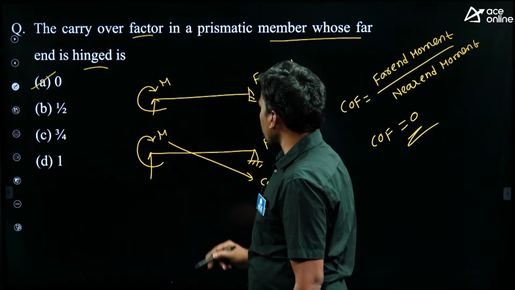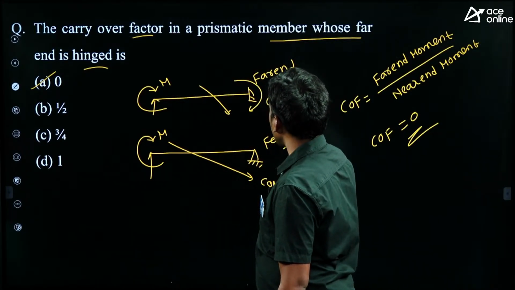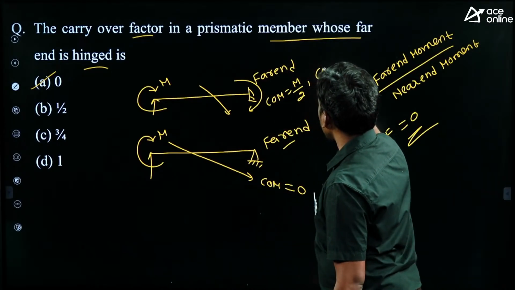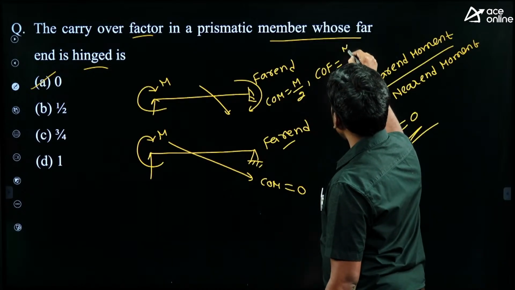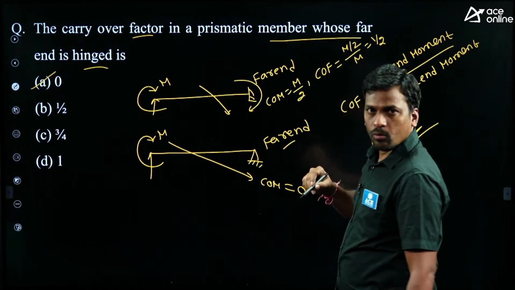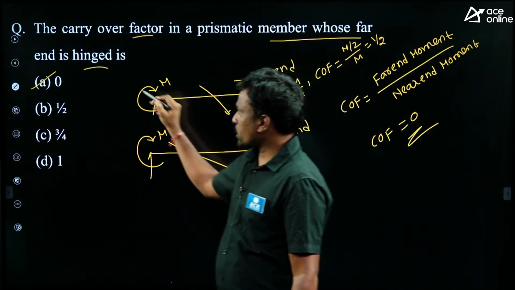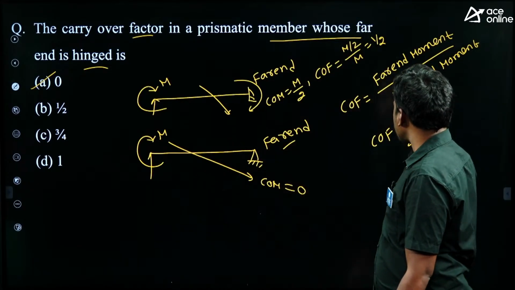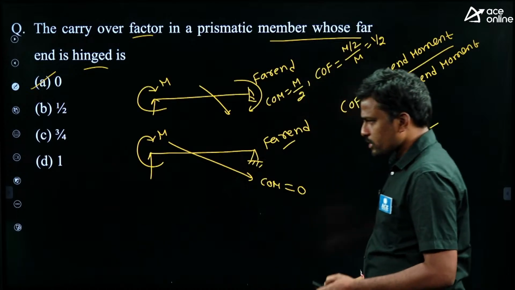If it is a fixed support, just now told, if far end is fixed support, half of the moment will carry over, then it is m by 2. Then what is the carrier factor? Far end moment is m by 2 and near end moment is m. This is 1 by 2. But in the question clearly mentioned far end is hinged support, then carrier factor is 0 only. Okay, right. Next question.